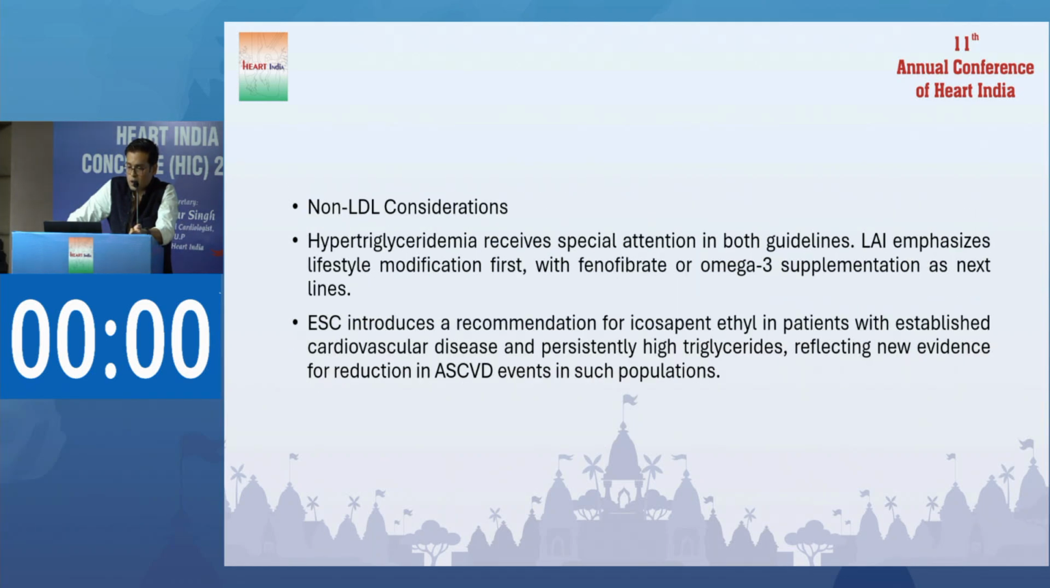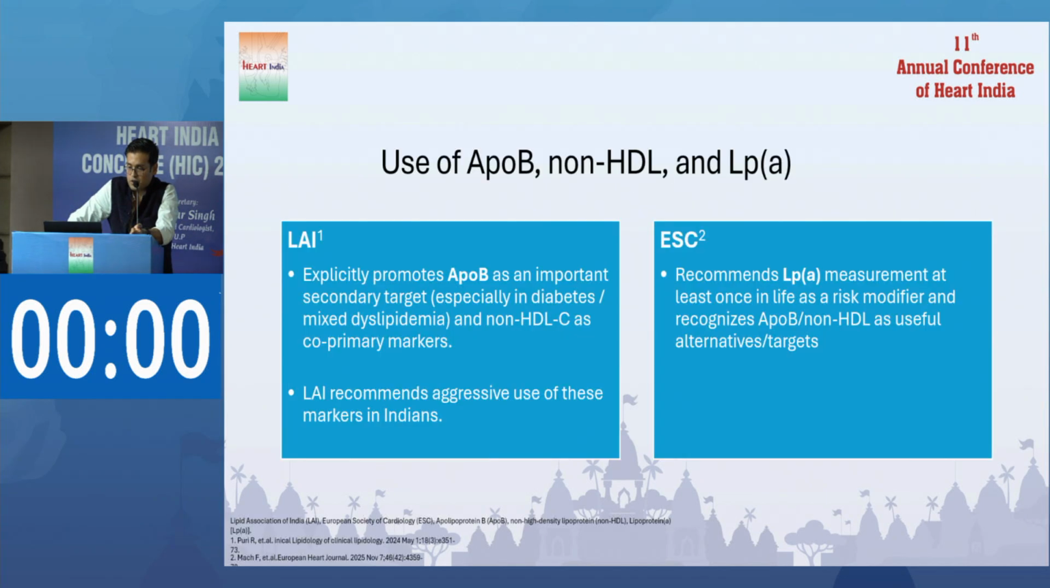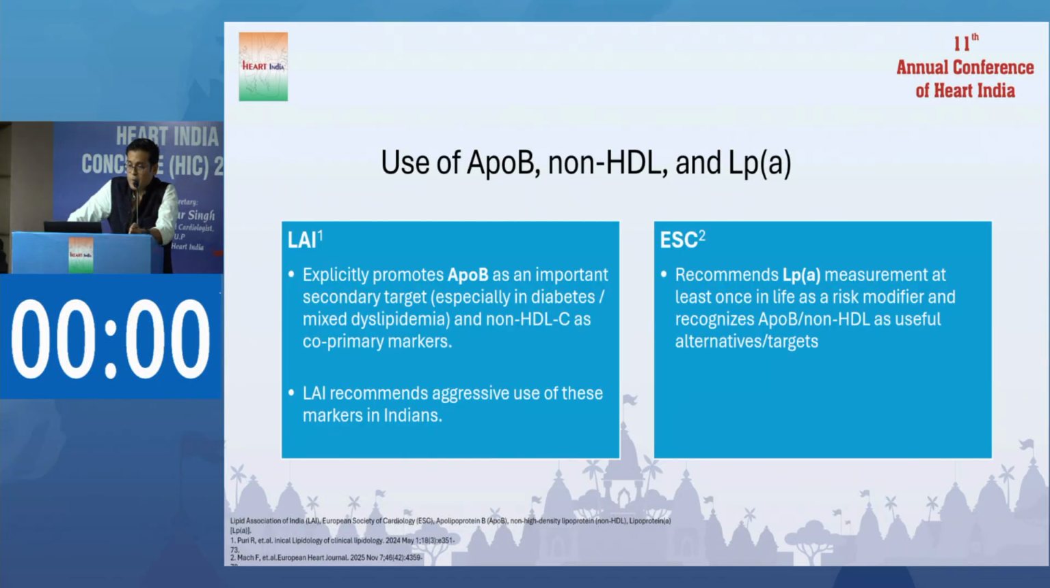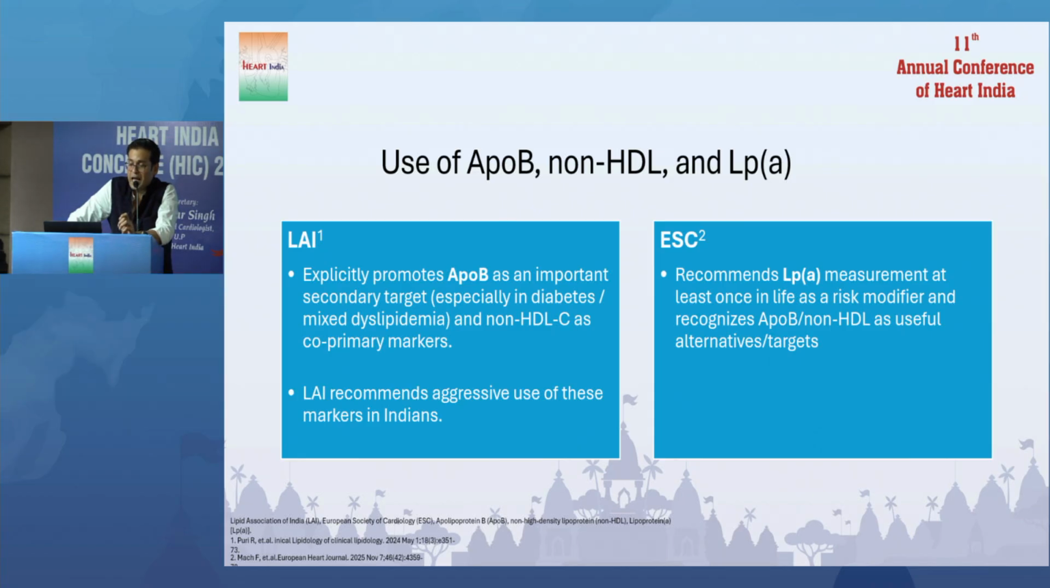And all these things I have mentioned. ApoB, non-HDL and Lp(a). LAI explicitly promotes ApoB as an important secondary target, especially in diabetic mixed dyslipidemia, because our Indian population is very metabolic syndromic. ESC recommends Lp(a) measurement at least once in life as a risk modifier and recognizes ApoB and non-HDL as useful alternative targets.